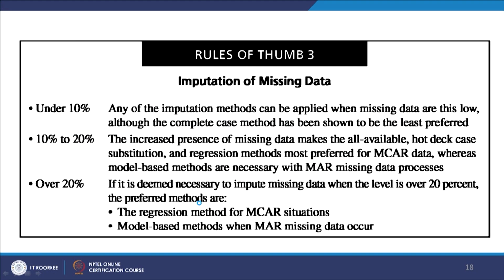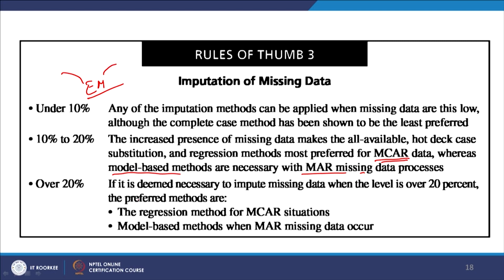What is the rule of thumb? The rule of thumb says if the missing data is under 10%, any of the imputation methods can be applied, although the complete case method has been shown to be the least preferred. When it is 10 to 20%, the increased presence of missing data makes the all available, hot deck substitution and regression methods most preferred for missing completely at random, whereas model based approaches are necessary with the missing at random processes. I spoke about the E and M method, I think, in the last lecture, the estimation and the measures of parameter.